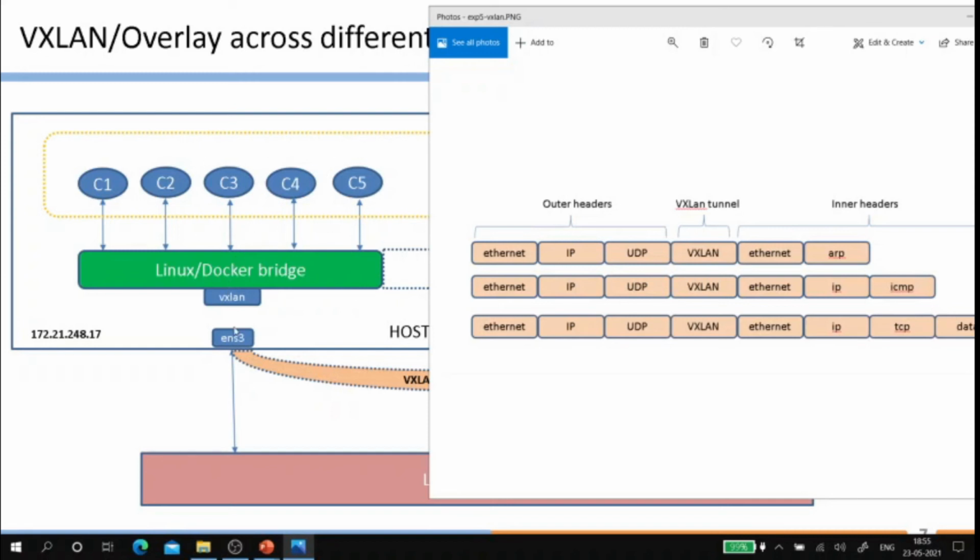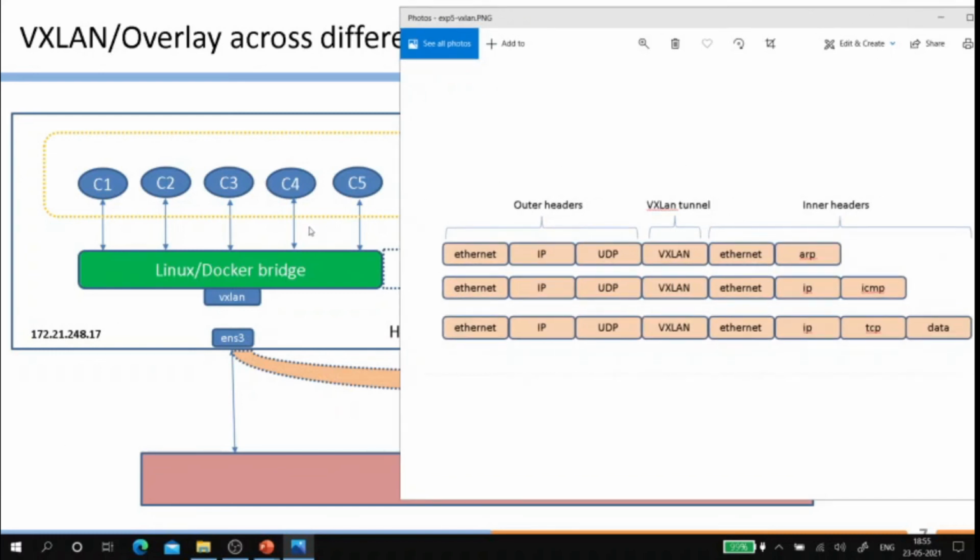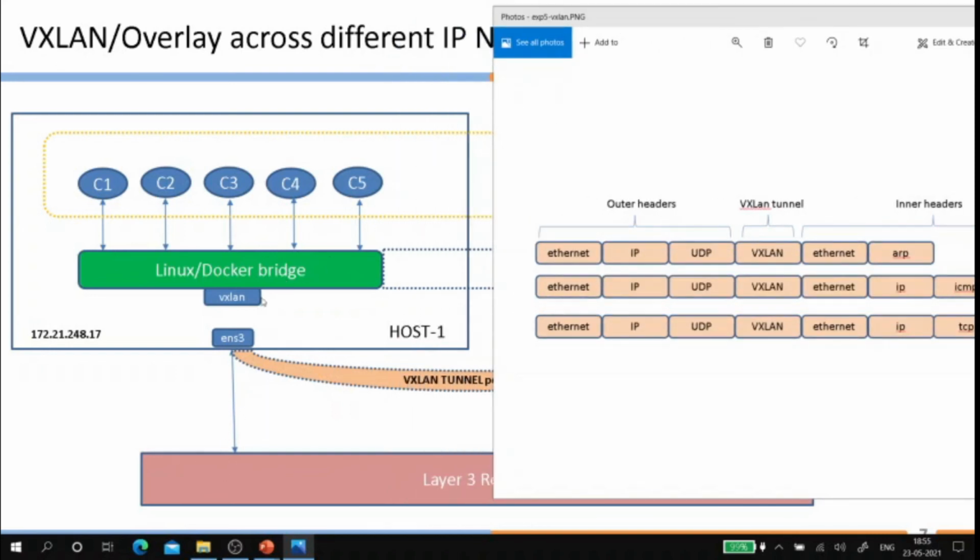When the traffic comes here, the configuration would have ensured that this host will now package it. The host builds the UDP header and the VXLAN header, places this frame encapsulated within the VXLAN header, and passes it through.